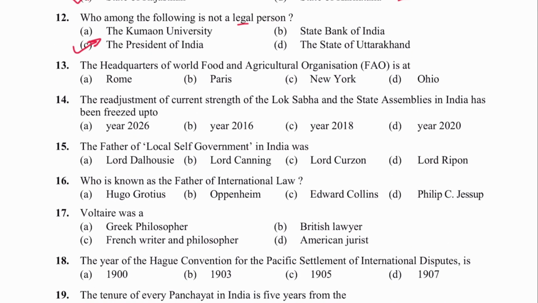Next is 13. The headquarters of World Food and Agriculture Organization is at Rome. A is the answer. इसके अब हेड कौन है स्टैम्प पर? यहाँ होते हैं DG, डायरेक्टर जनरल. That is Qu Dongyu.